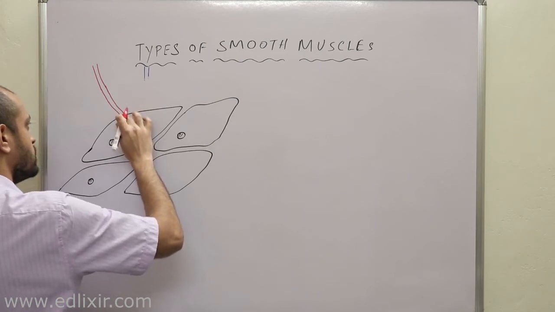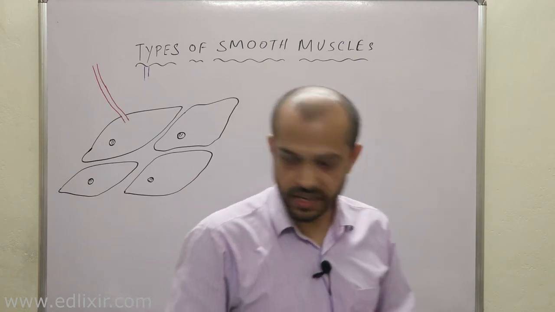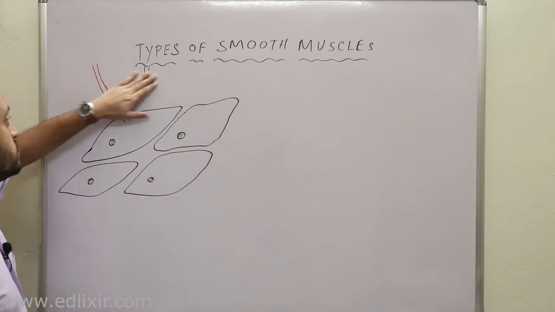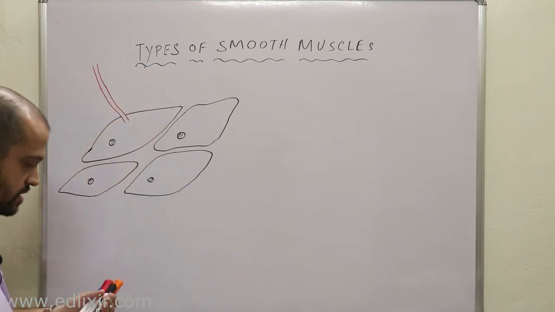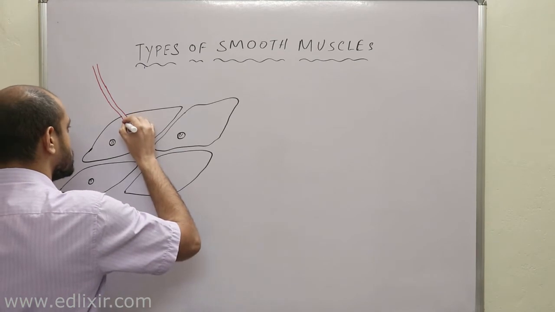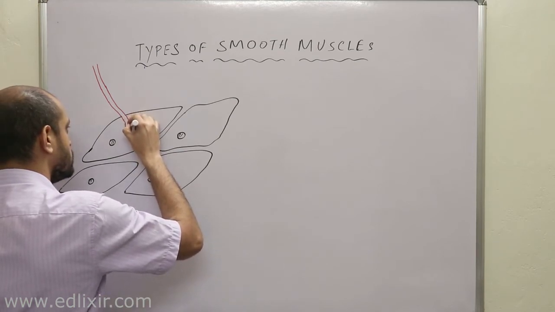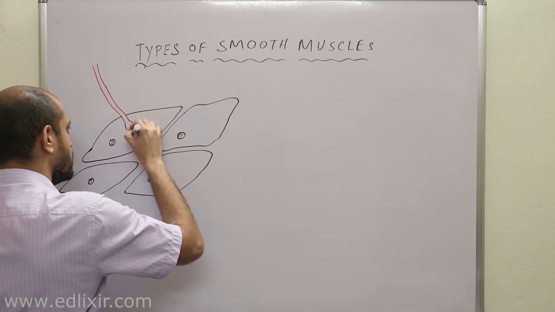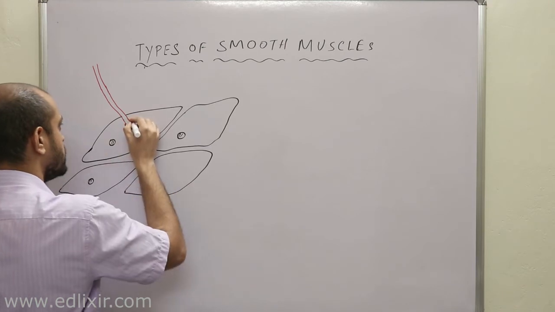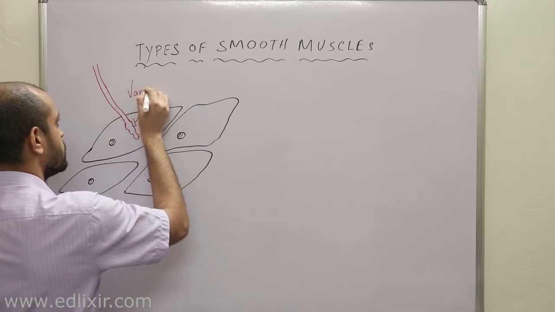Now listen, there was a neuromuscular junction in skeletal muscle, but listen with all your attention, in smooth muscles you will not get any neuromuscular junction like that, but you will get something like this. The nerve endings, wherever they enter the muscles, swell like this, and each and every swelling is called a varicosity.